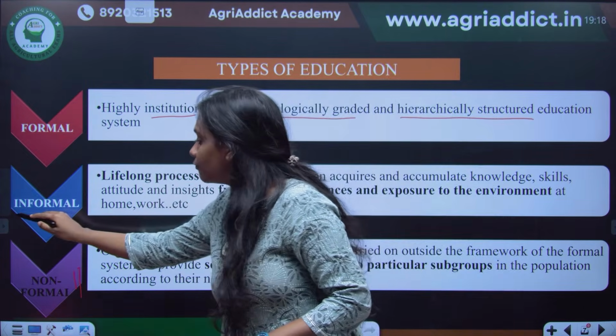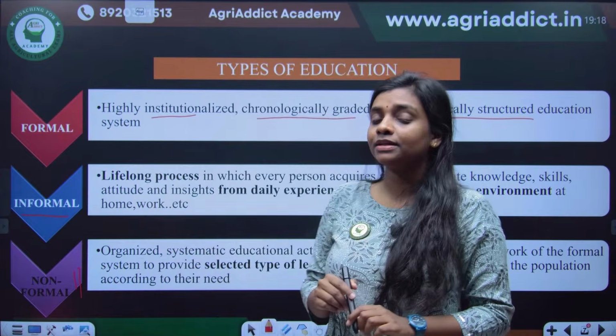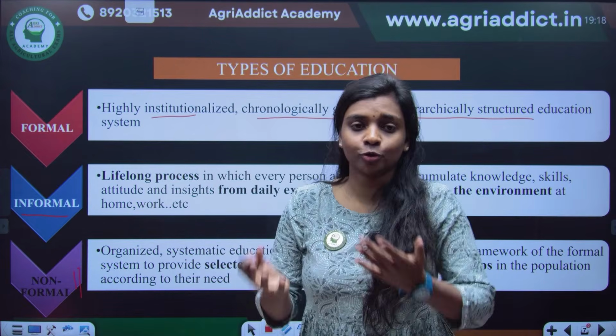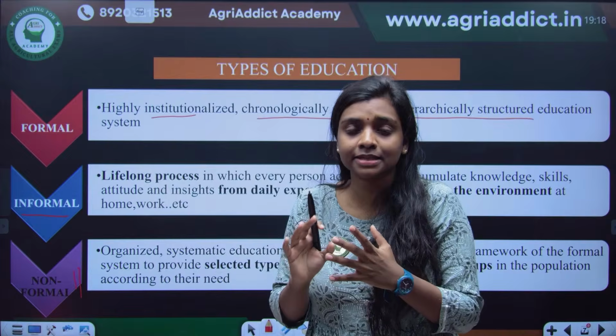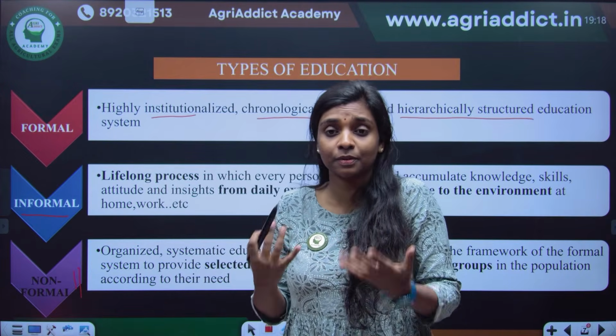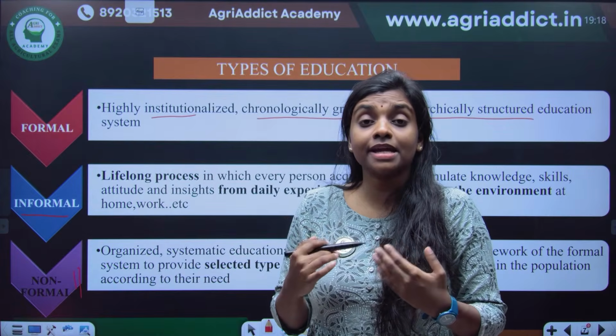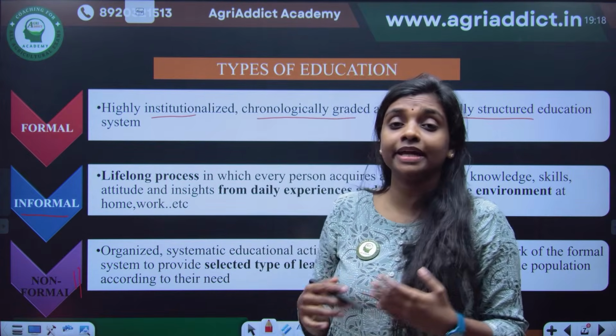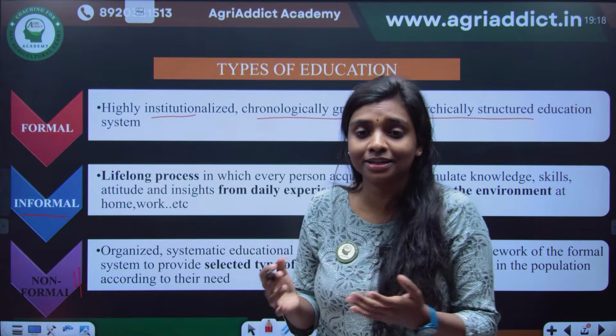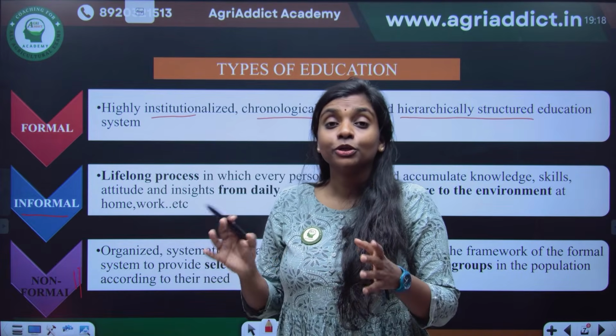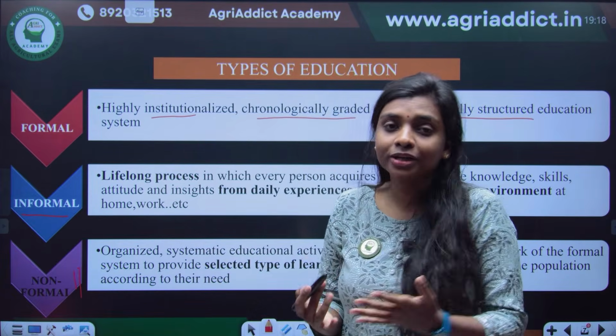Whereas come to informal. See, whenever someone comes into your class, you will automatically stand up. Like if someone is elder or a respectable person comes, you will automatically stand up. I don't think it is taught to you in any of the primary classes or in the schools. You have learned it through your life.